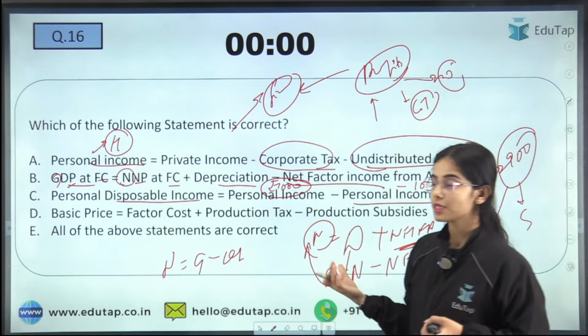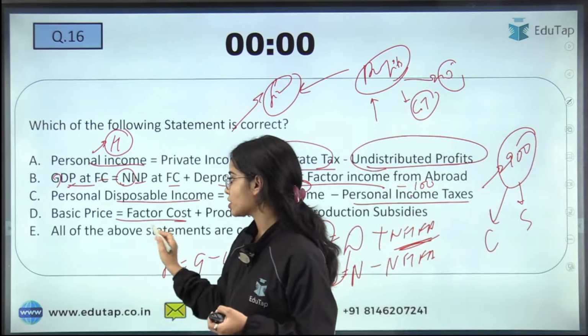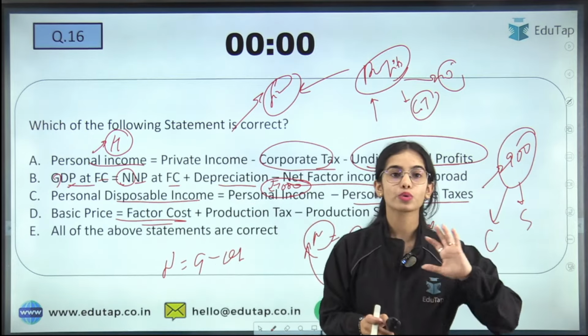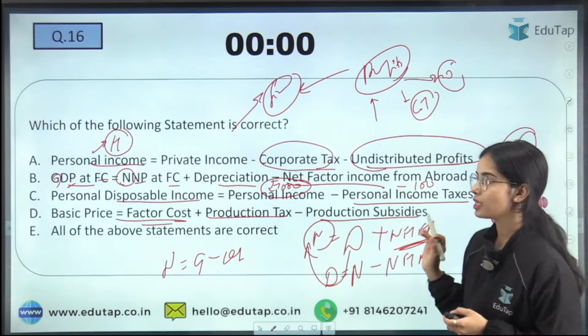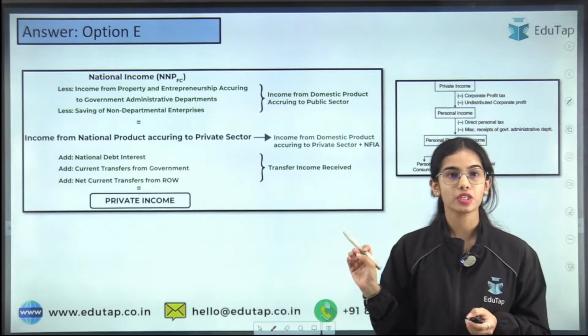Next is basic price. So in the factor cost, if you want to go to the basic price, you have to add the production tax and you have to deduct the subsidies. You have to deduct the production subsidies.